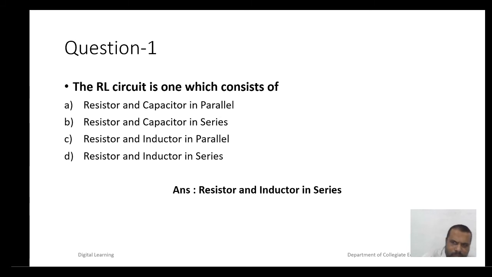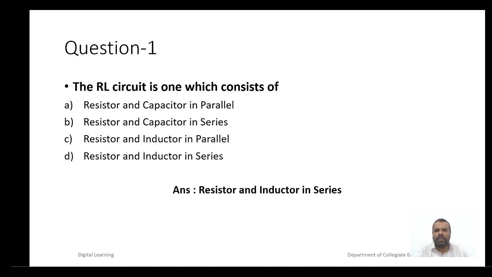On the basis of this session, we have some objective type questions. Question number 1. The RL circuit is one which consists of: A, resistor and capacitor in parallel; B, resistor and capacitor in series; C, resistor and inductor in parallel; D, resistor and inductor in series.